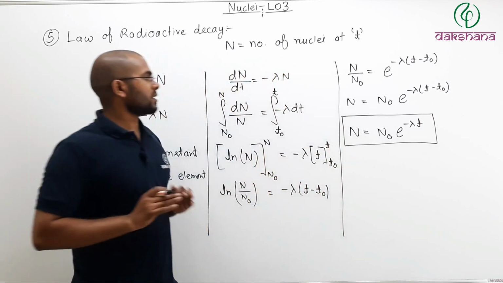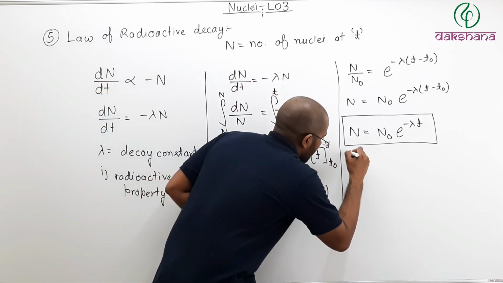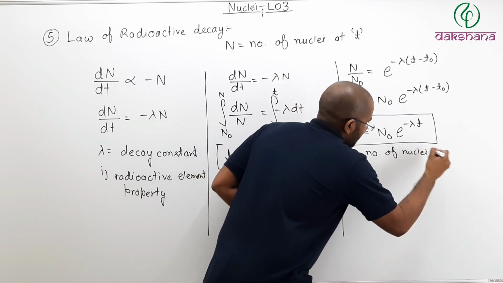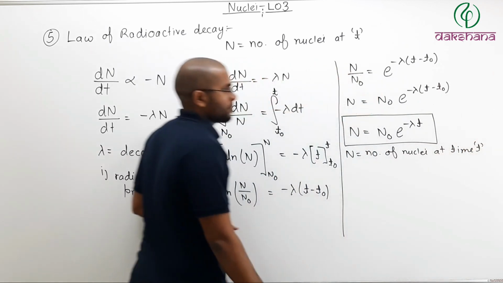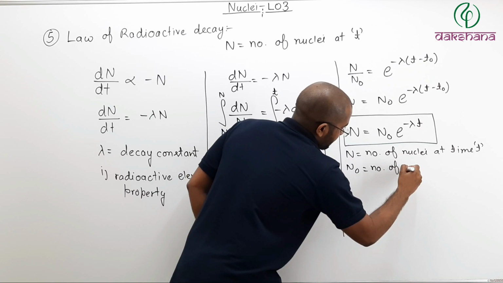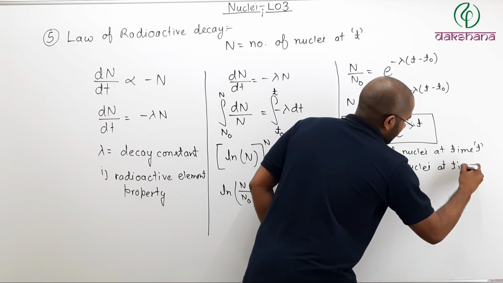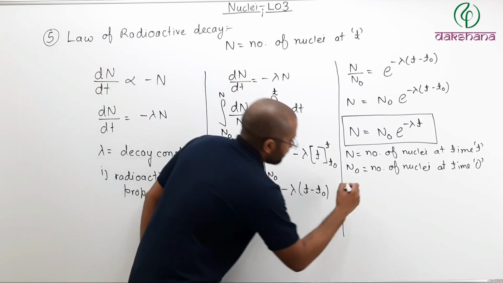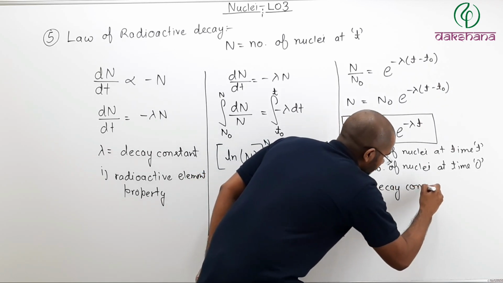Now what is this equation telling me? See, what is N? N is the number of nuclei present at time t. What is N naught? N naught is the number of nuclei at time 0 seconds, in the beginning. What is lambda? Lambda is your decay constant.